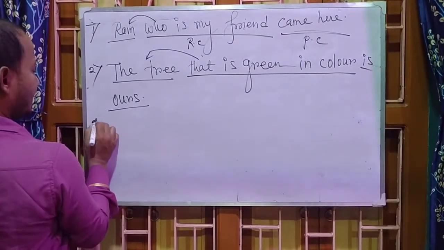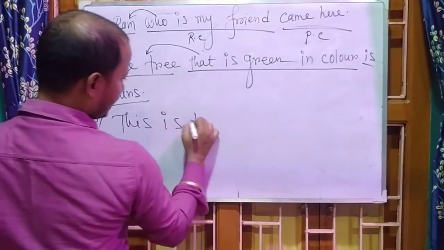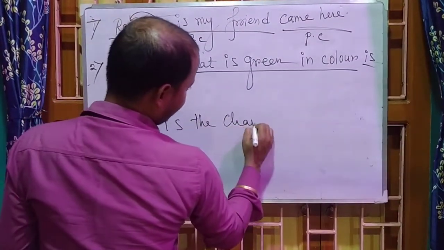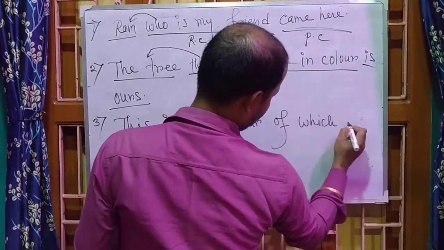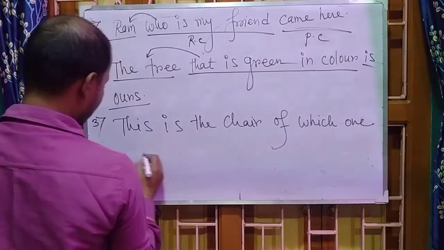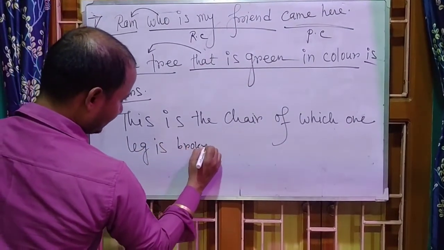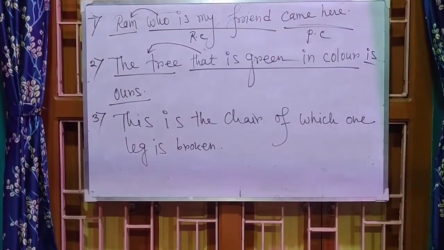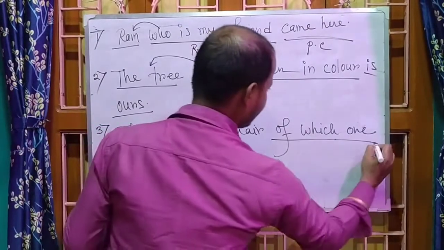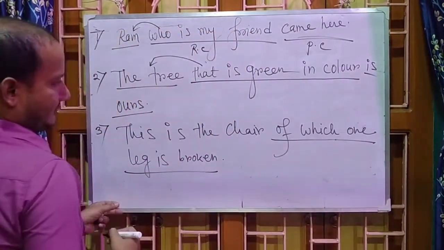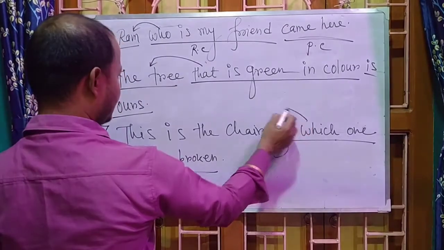Now look at another example. This is the chair of which one leg is broken. Okay, so this is the chair of which one leg is broken. So which one is the relative clause here? Of which one leg is broken is the relative clause. Okay, of which is establishing a relationship with the chair.